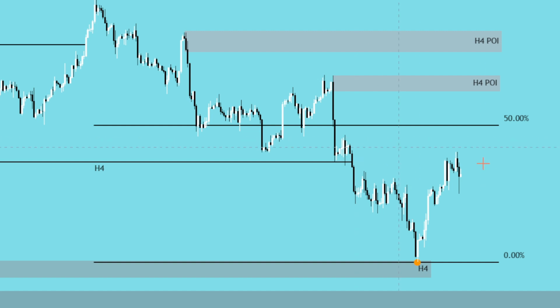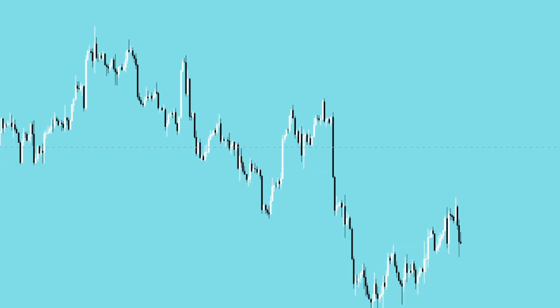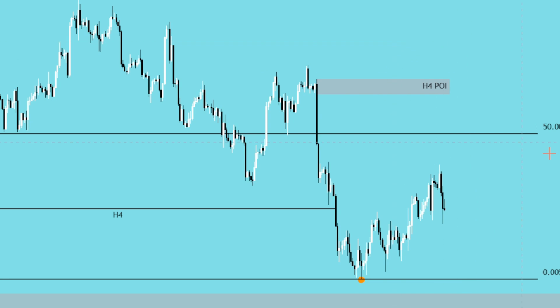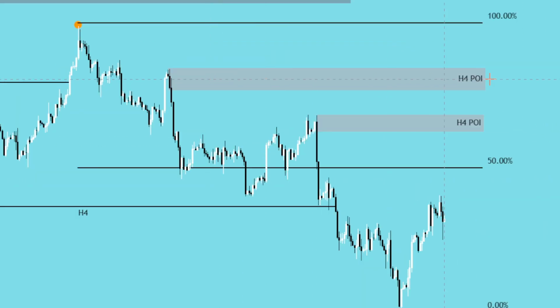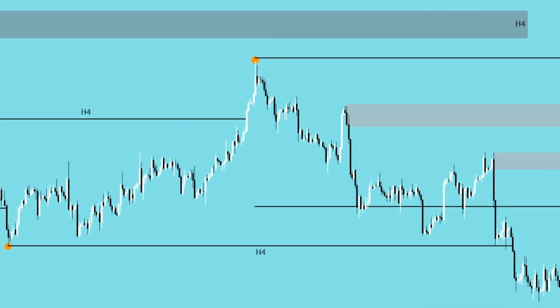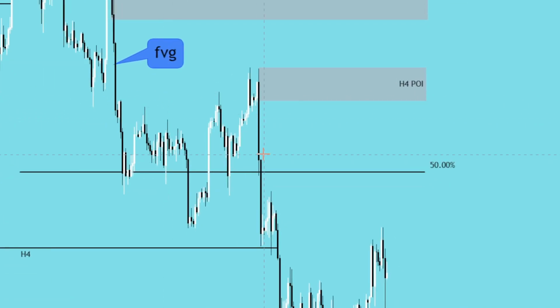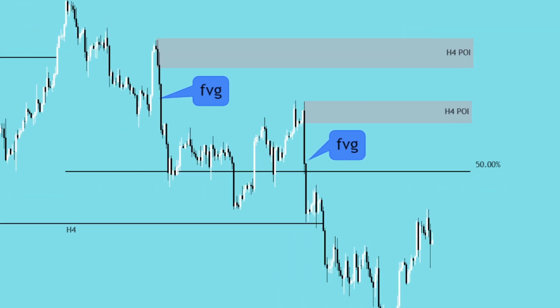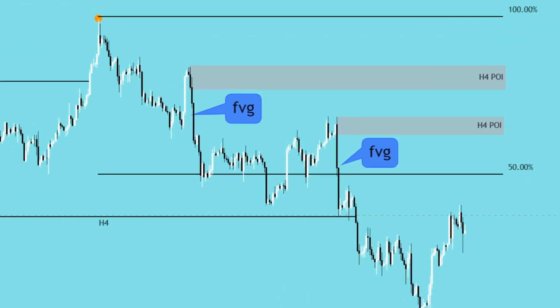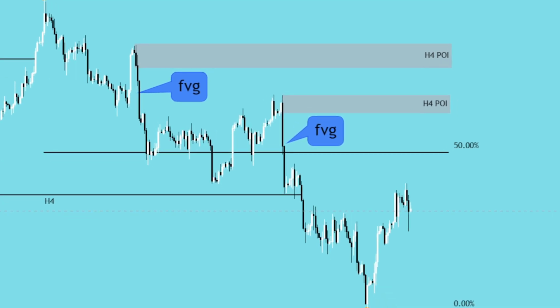And here's why. The euro dollar looks something like this. Remember, we have a POI up here on the euro dollar. Pound dollar happens to have two POIs, right? So we have two very clear sell side inefficiencies, right? We have a fair value gap just over here, and we also have a fair value gap just over here. Notice what makes these fair value gaps and therefore these POIs actual points of interest. Why are we interested in these POIs?